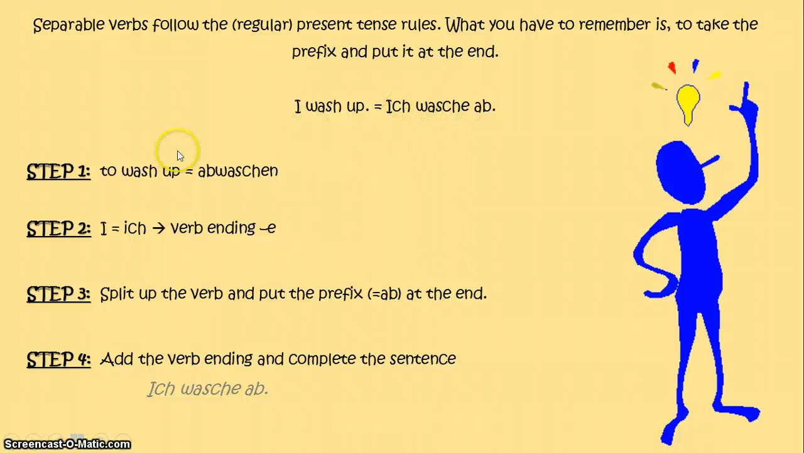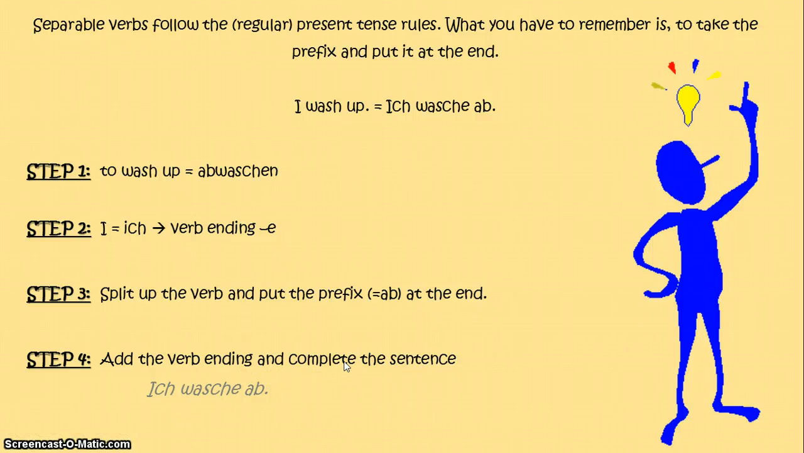How do we get to that sentence? So first we look up in the dictionary how to say to wash up, and it will come up with abwaschen. Then we need to look at who you want to say. So I means ich, and the verb ending for ich in the regular is e. Then you need to split up the verb and put the prefix, which is ab, at the end. So you add the verb ending and then you complete the sentence. So you have ich wasche ab.